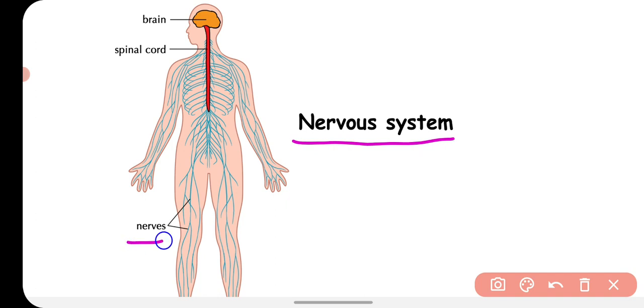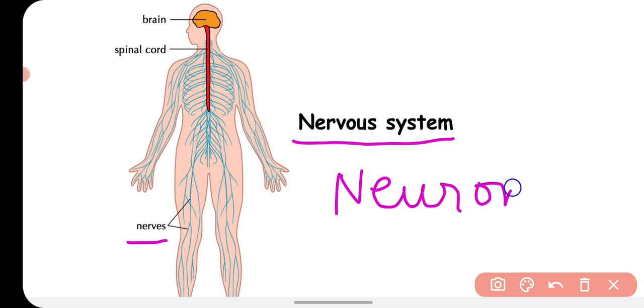The nerves present in the nervous system are made up of very highly specialized cells called neurons. These neurons are responsible for perceiving the stimuli from your external and internal environment, and they send them to your spinal cord, and then from there this information and these impulses go into your brain.